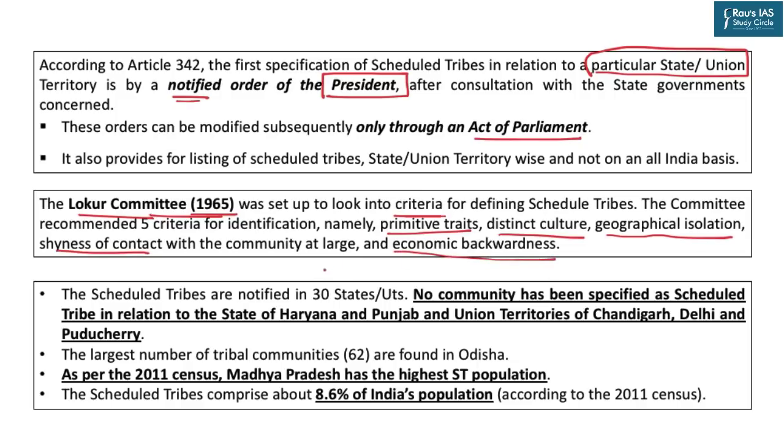Scheduled tribes have been notified in 30 states and UTs in India, and no community has been declared as scheduled tribe in the state of Haryana and Punjab and union territories of Chandigarh, Delhi, and Puducherry. The state of Odisha has highest number of tribes declared as scheduled tribes, numbering 62. And as per the last census of 2011, Madhya Pradesh has highest population of scheduled tribes. As per the census of 2011, scheduled tribes comprise 8.6% of India's population.